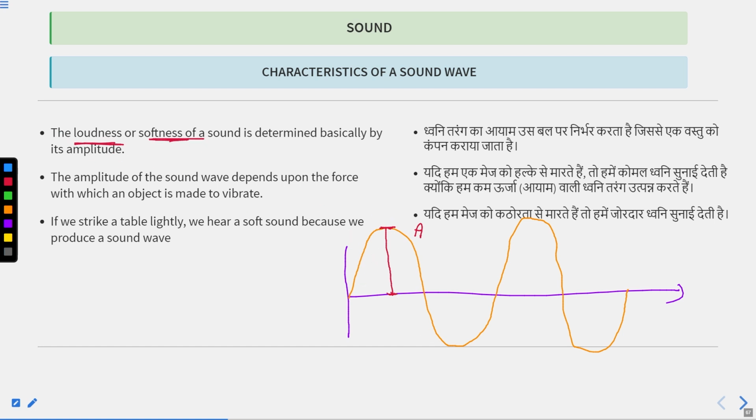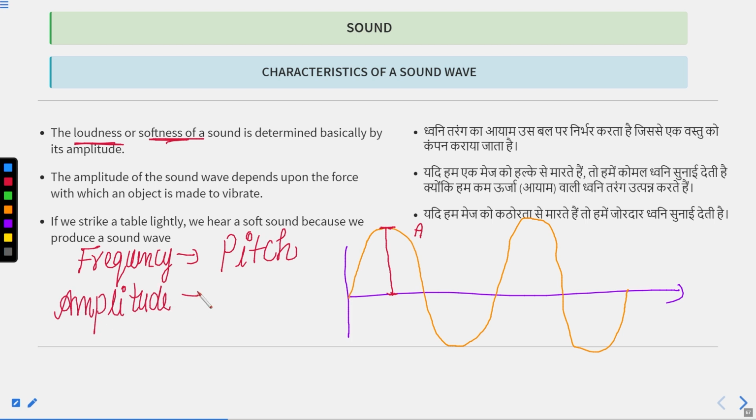So loudness and softness of sound are determined by the amplitude. High pitch and low pitch are determined by frequency. Loudness is determined by amplitude. What does frequency determine? Frequency determines pitch. And what does amplitude determine? Amplitude determines loudness.